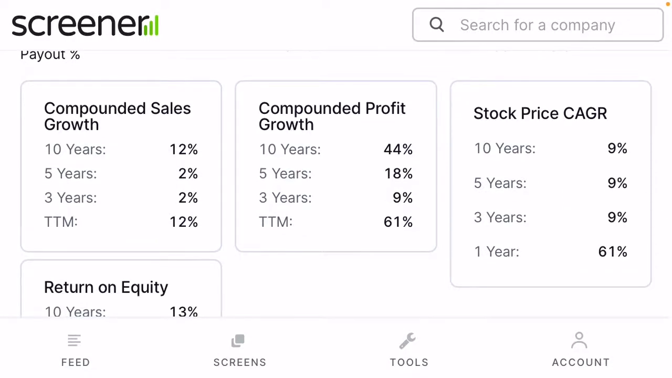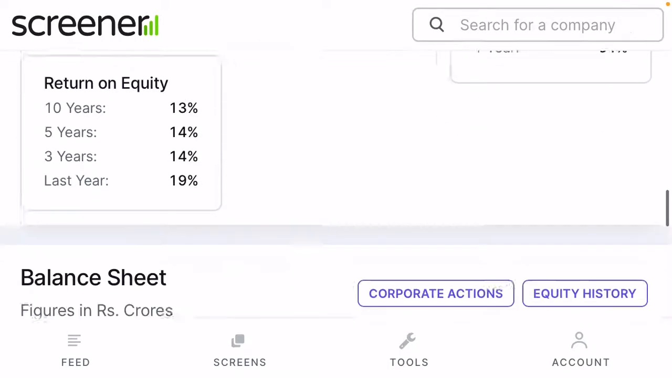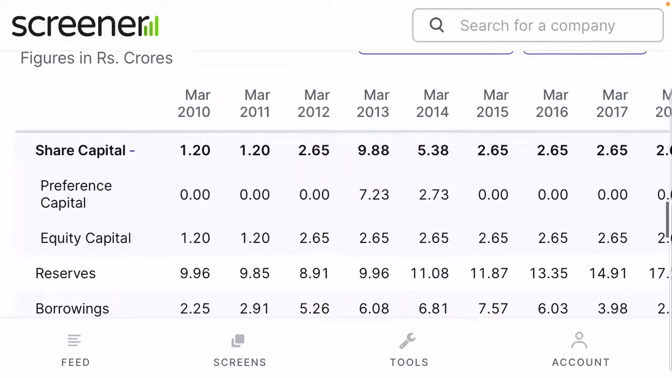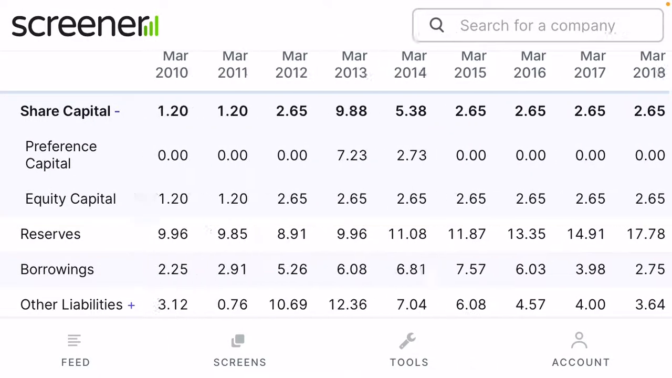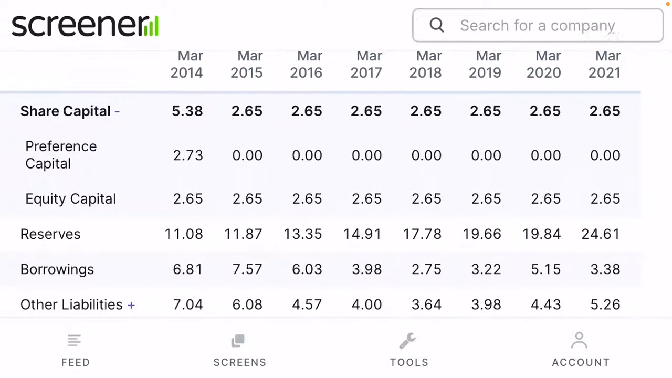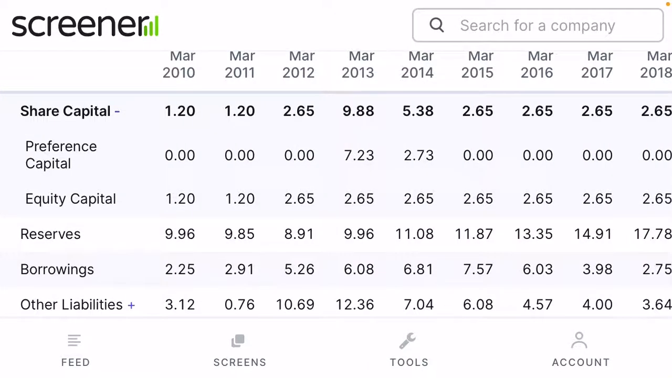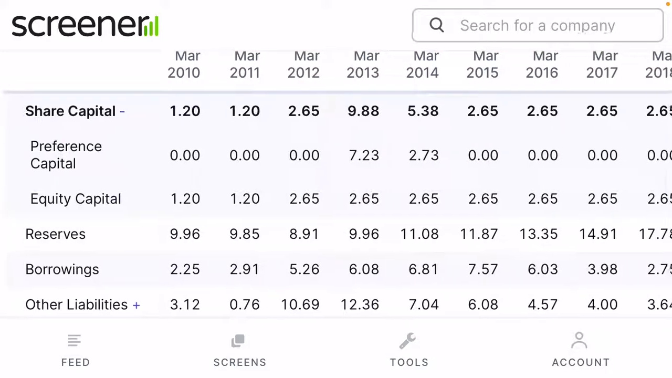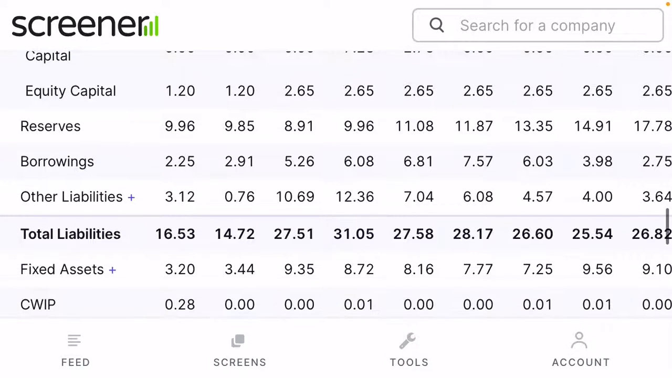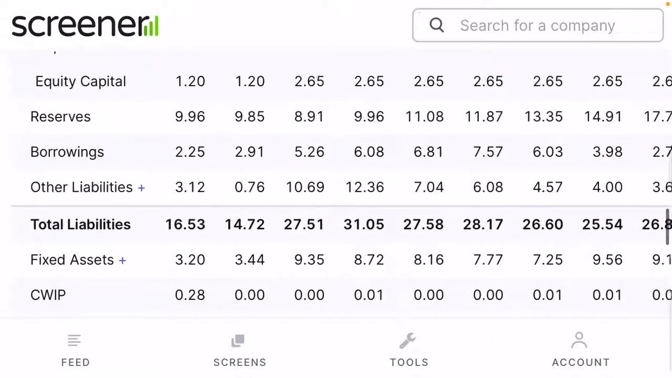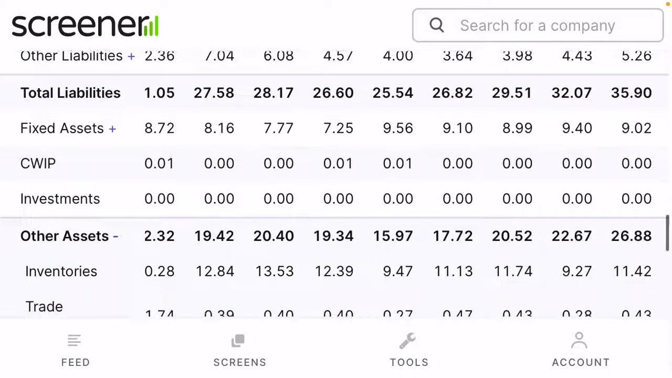Overall compounded sales growth for 5 years is 2%, compared to 18% CAGR, 9%, and return on equity for 5 years 14%. Share capital, you can see, is a very good sign that the company never diluted its equity capital. It is still 2.65 for the last 8 to 9 years. Earlier the company's equity capital was 1.2. Reserves, the company grew reserves from 9 crore to 24 crore.